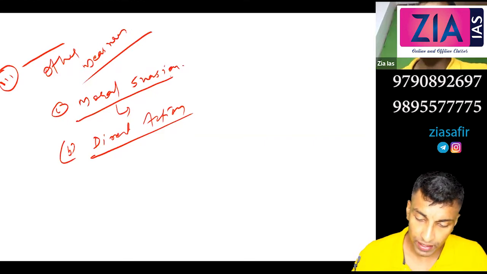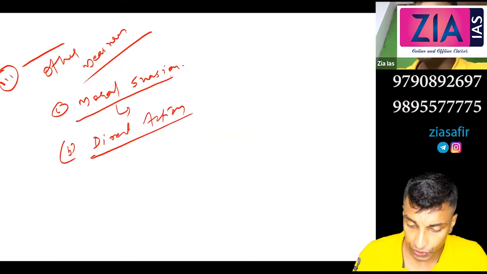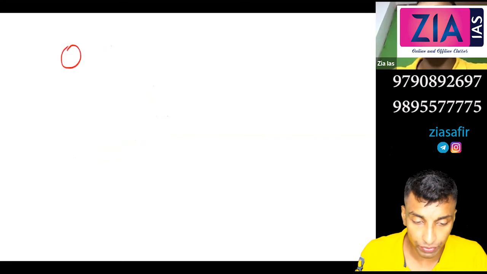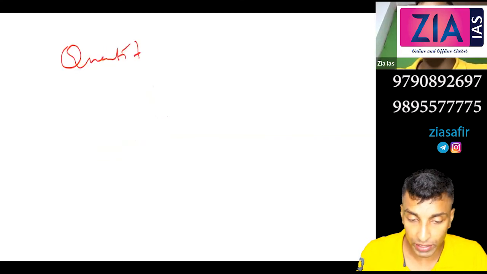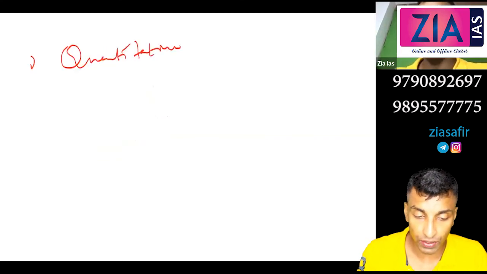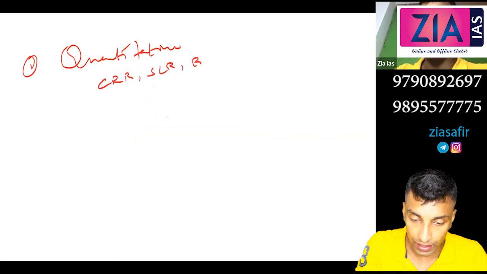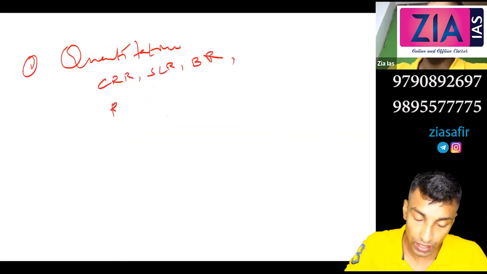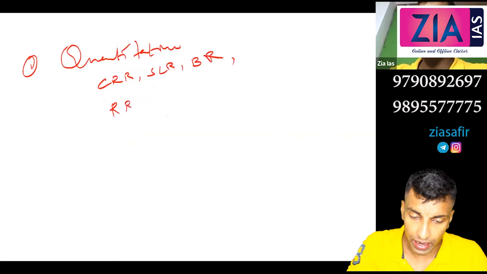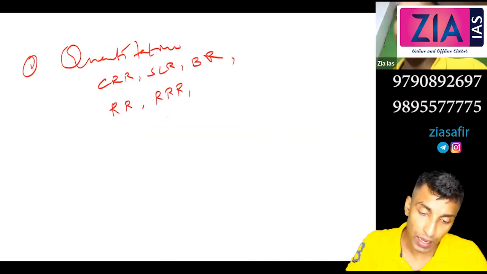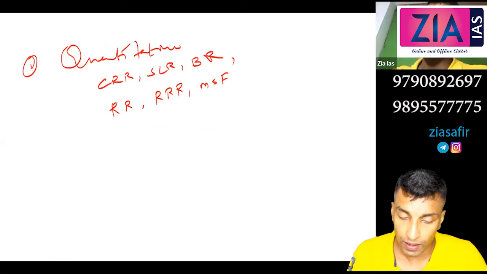So with that we have completed our monetary policy. We basically talked about quantitative measures. We talked about CRR, SLR, bank rate. Then we discussed repo rate and reverse repo rate, marginal standing facility, and the market stabilization scheme.